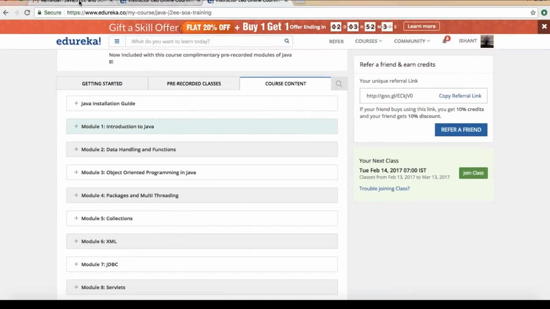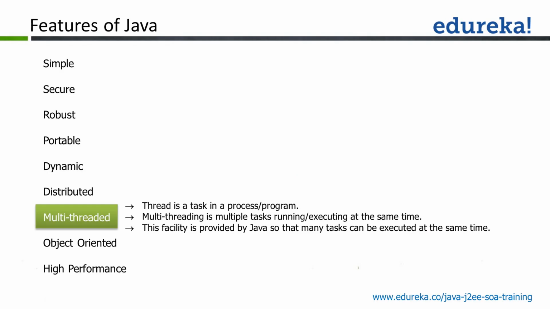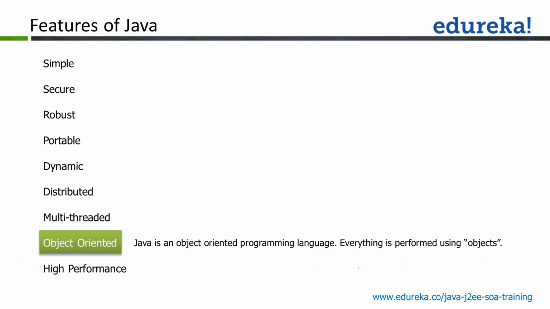So within one Java application, you can perform multiple tasks. It means you can run some functionalities parallelly at the same time. Then Java is object oriented. So everything in Java we consider as object. It supports all the OOPS features, that's like encapsulation, abstraction, polymorphism, and inheritance. So all these features are supported by Java.